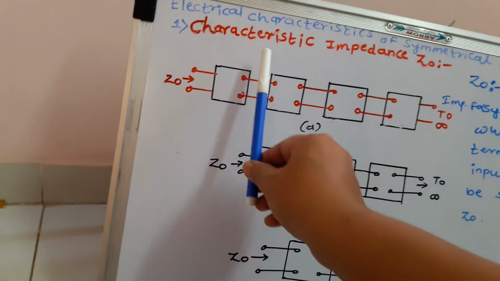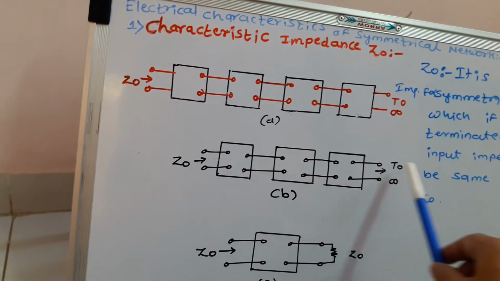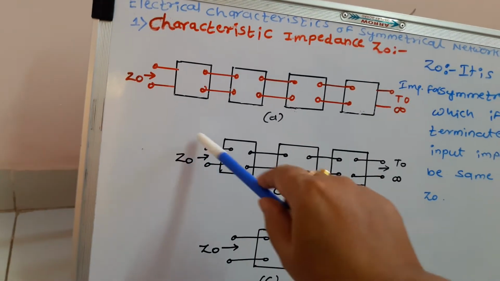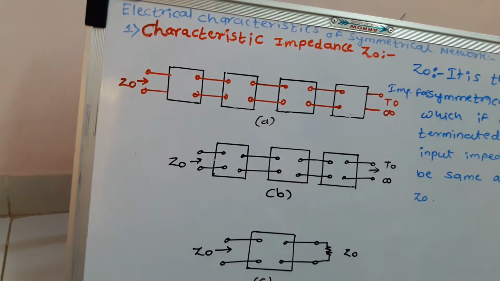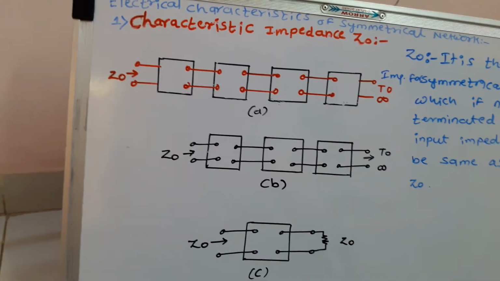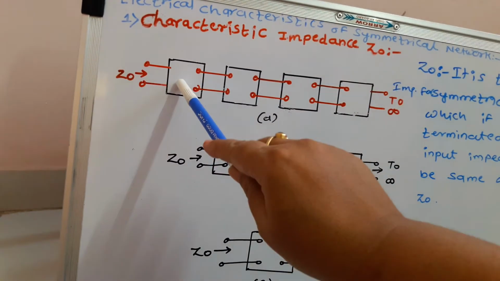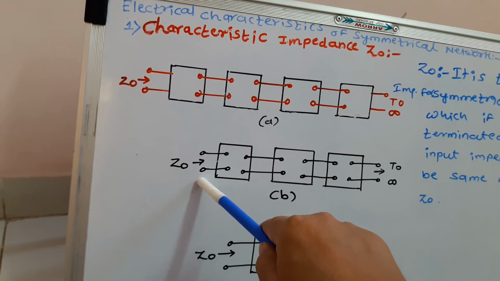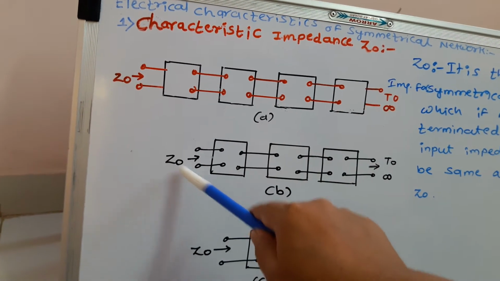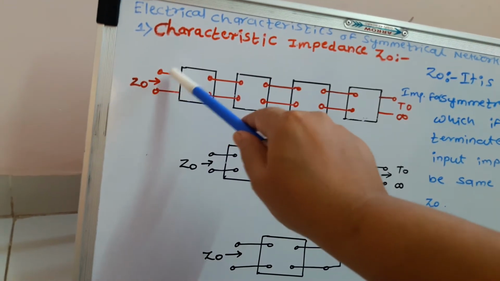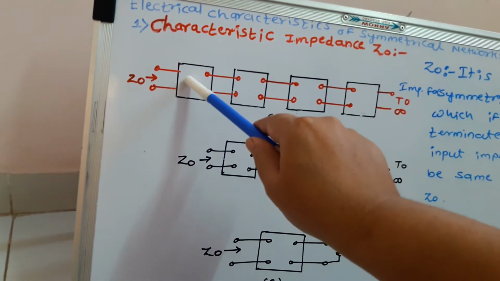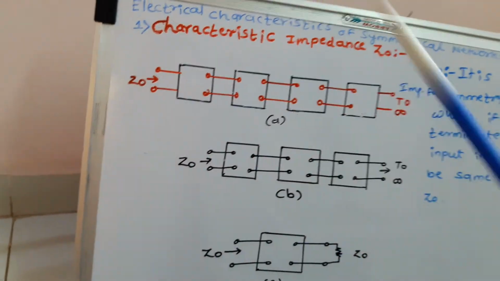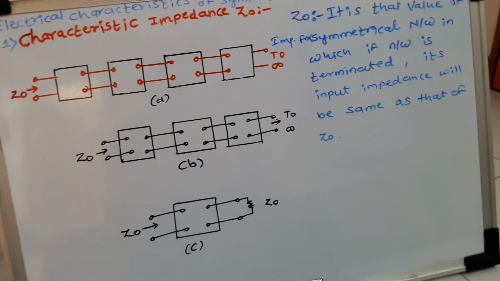Similarly, if I remove this first network and I keep the remaining networks as they are, the properties of the remaining networks will be as they are, and because of that, the impedance measured at the input terminal of this second network will also be Z0. So what we can conclude from this is, although we have removed this first network, the impedance measured at this terminal is Z0. So the impedance at the left hand side of this network is also Z0, and at the right hand side of this network will also be Z0. So the same impedance is observed for the first network. So this is the property of characteristic impedance.